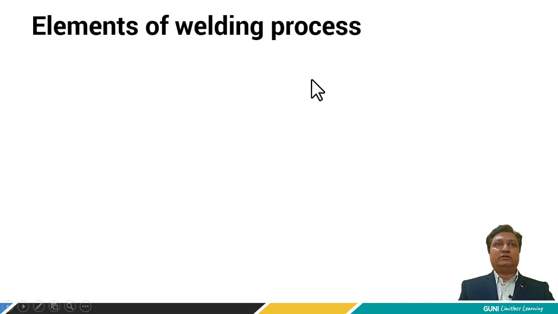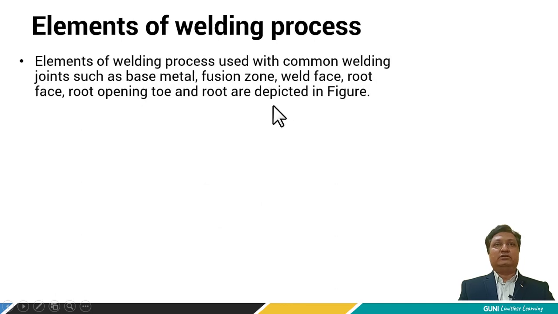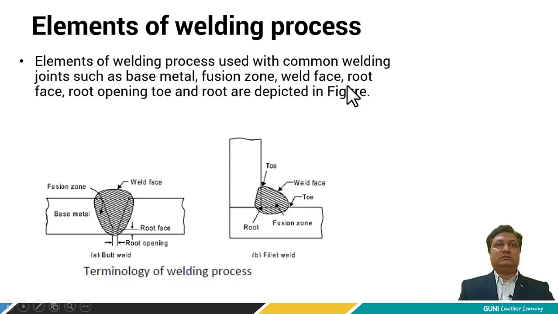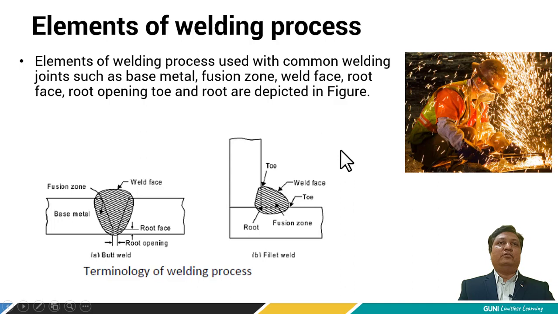The elements of welding process used with common welding joints are base metal, fusion joint, weld face, root face, root opening and roots. These all are the terminologies used for welding process. So this is the base metal, this is the root face, this is the weld face and this is the zone for fusion, and here we can see the root, fusion zone and other terminologies in this figure. Now let's see the types of welding joints.